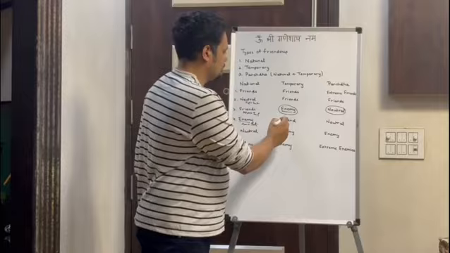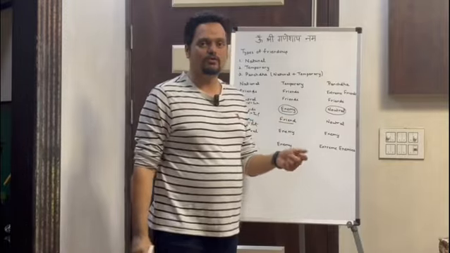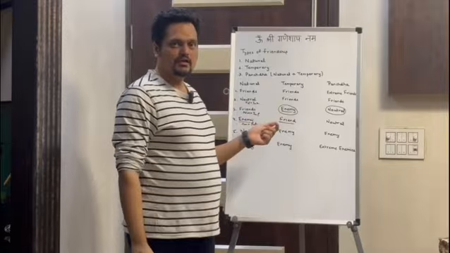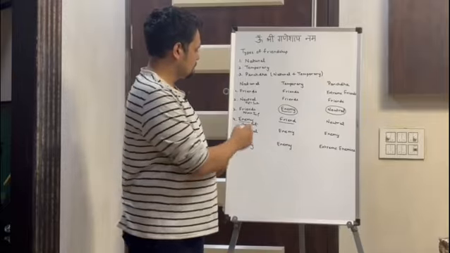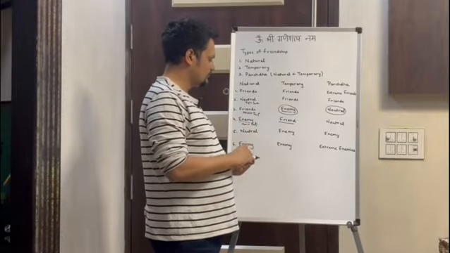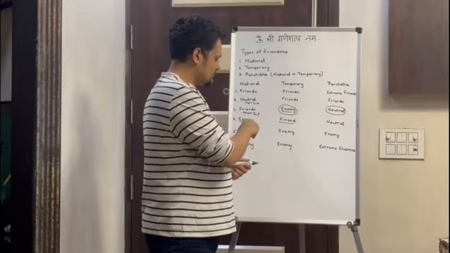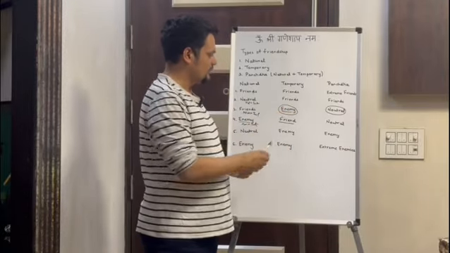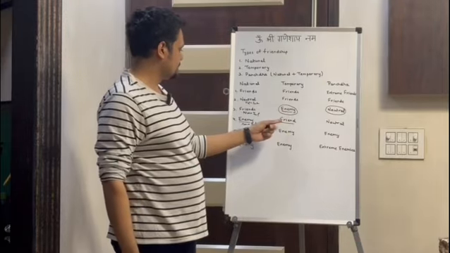But when we come to temporary friendship, we know that 2, 3, 4, 10, 11, 12, these houses are the friendly houses. So suppose Sun is placed second from Saturn, or third from Saturn, fourth from Saturn, or vice versa, and also 10th, 11th, 12th, then they are forming a temporarily friendly relationship.